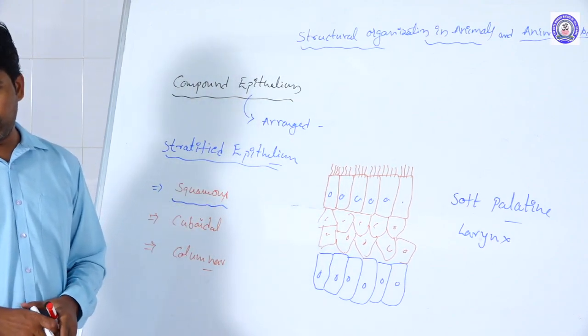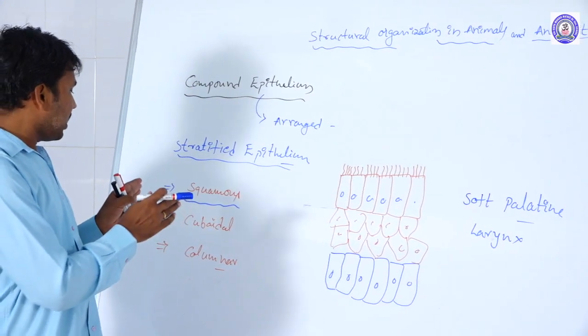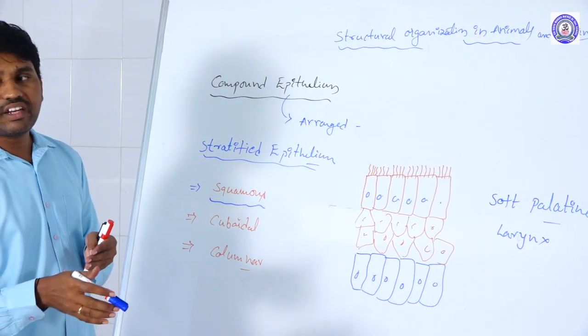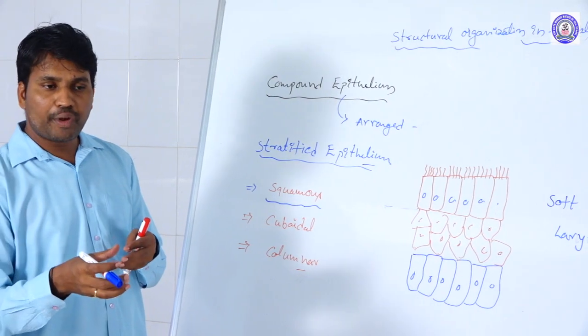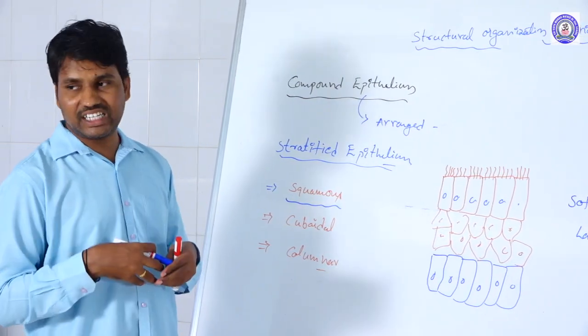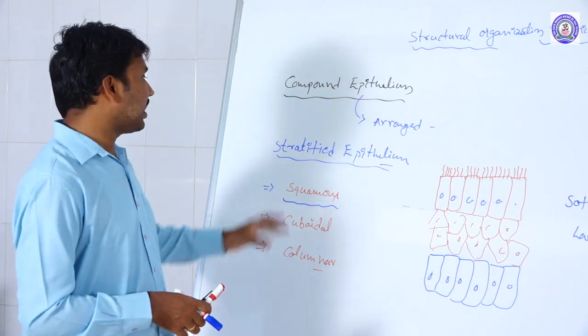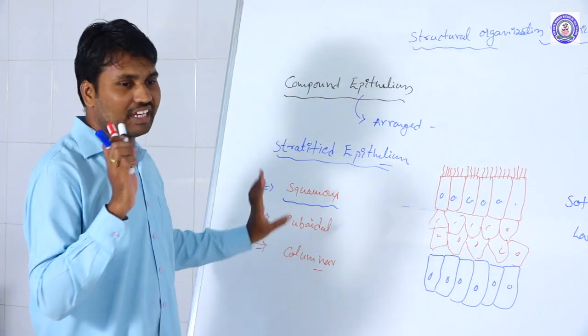Examples are very important. Mostly the columnar epithelium is involved wherever particles or components are passing: ductal regions and tracheal regions are covered by stratified columnar epithelial tissues.